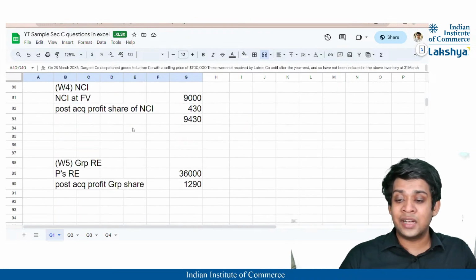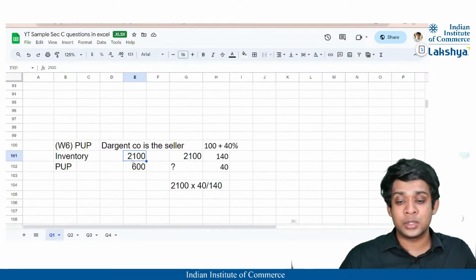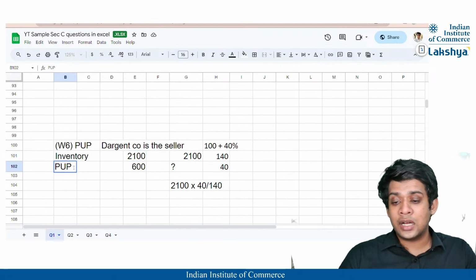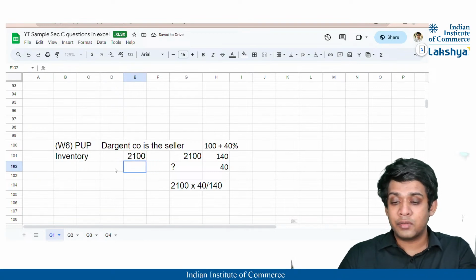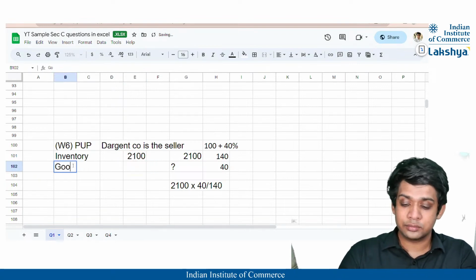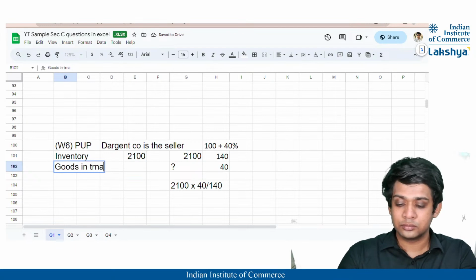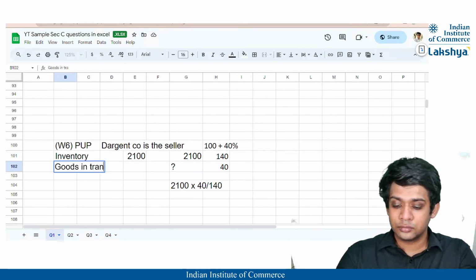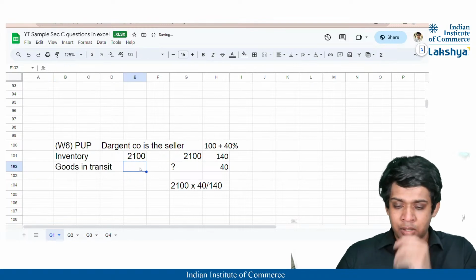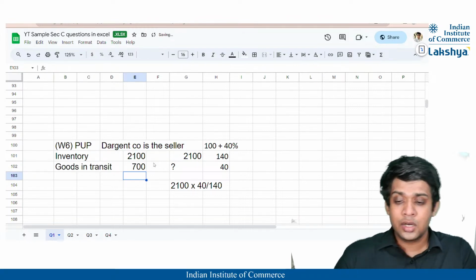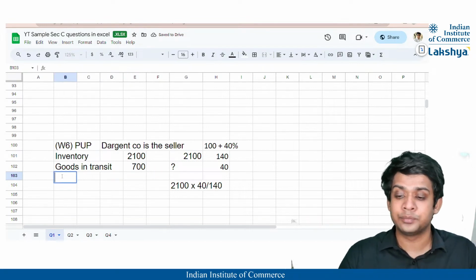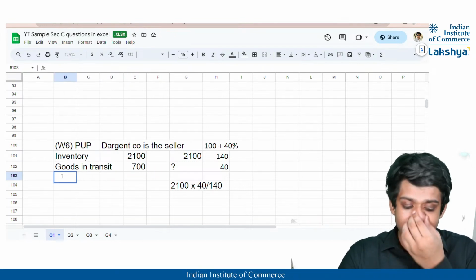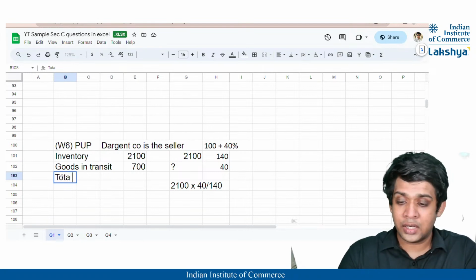So in the PURP, our inventory value is not going to be just 2100, guys. Our inventory value is not going to be just 2100, but we will also add the goods in transit here. That is nothing but 700, right? So the goods in transit were sold at a selling price, and we forgot to add it here.